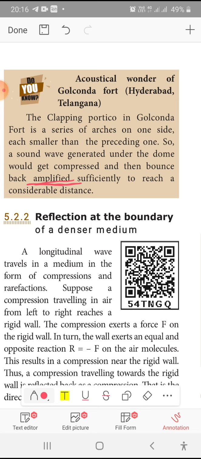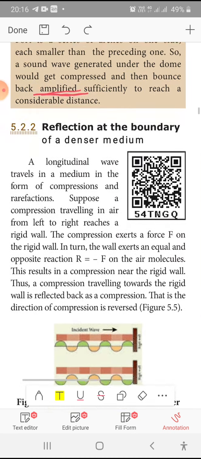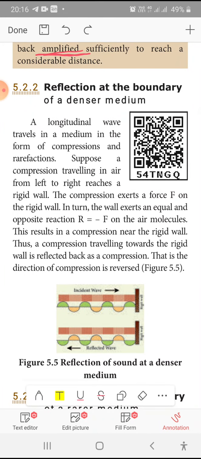Then reflection at the boundary of a denser medium and rarer medium. You must know what is denser medium and what is rarer medium. Denser,